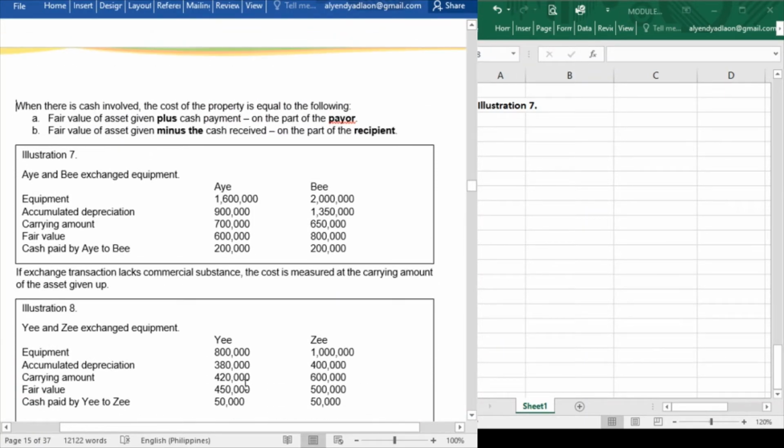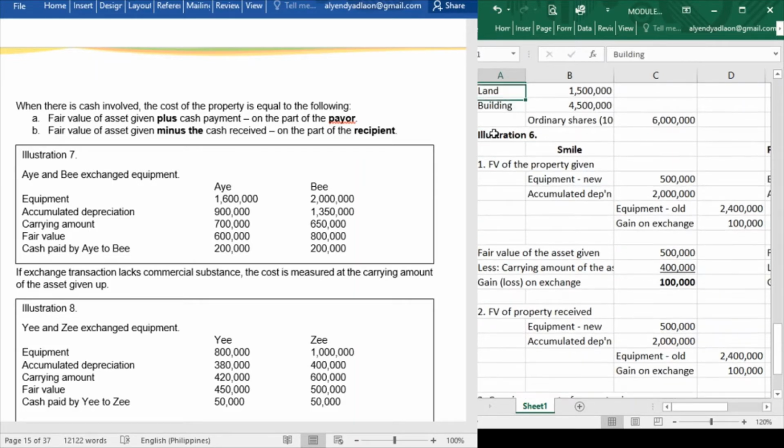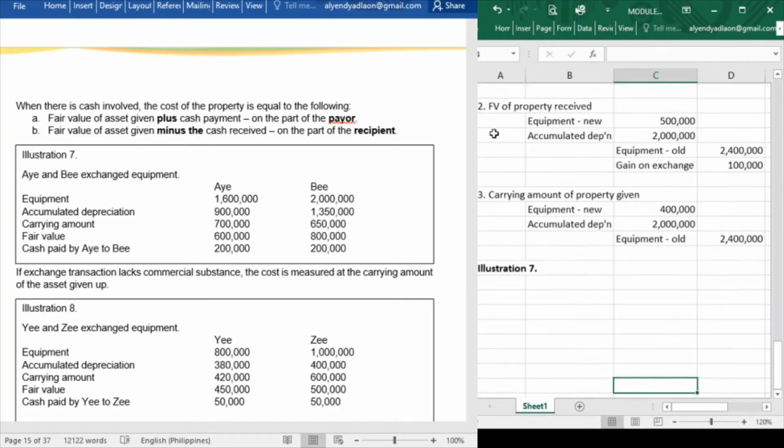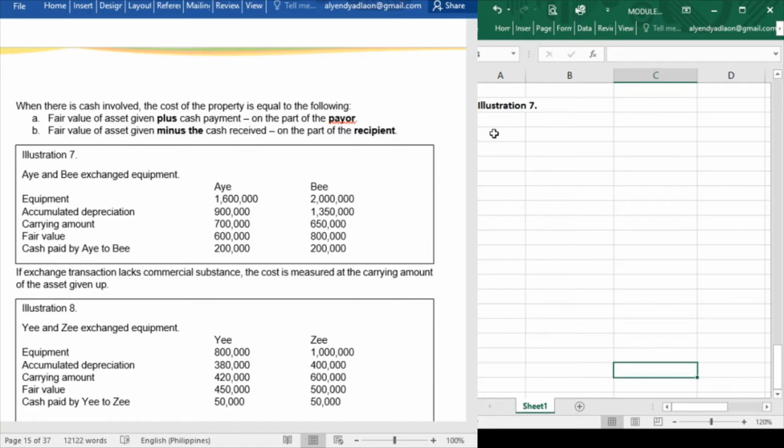So there is cash involved. If you remember, in our example in illustration 6, this is only a pure exchange where our acquisition of the PPE is exchanged for a non-monetary asset alone. Now, what if, class, we are to acquire our PPE in a combination of monetary and non-monetary assets? Meaning, aside from the property that we have given up, we also have to add additional cash for the exchange. So what would be our journal entry? Let us try this example.